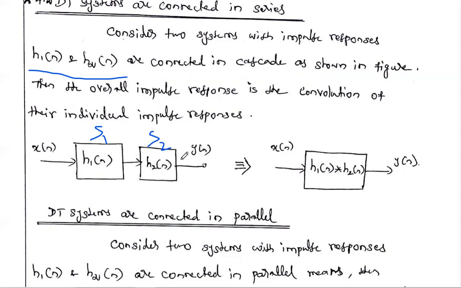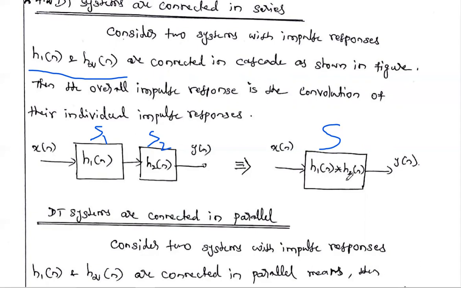Cascade means series. When these two systems are connected in series, we may convert this series combination into one single system. What is the overall impulse response of this single system? It is calculated this way: when two systems are connected in cascade, the overall impulse response h[n] is the convolution of their individual impulse responses, that is h1[n] convolved with h2[n].